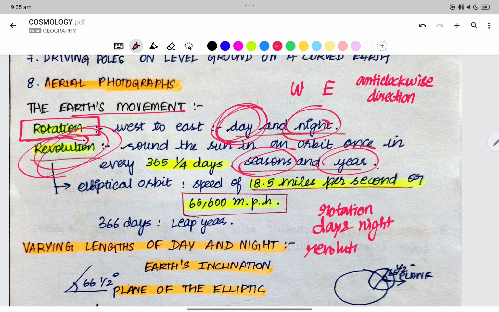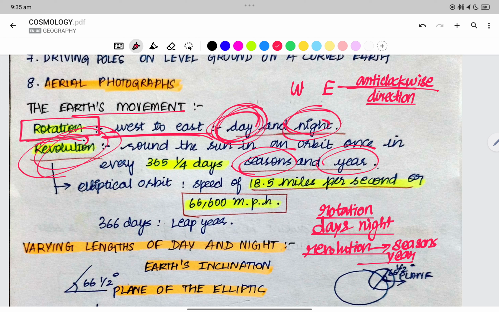Revolution is responsible for seasons and a year. Rotation is from west to east in the anti-clockwise direction: day and night.